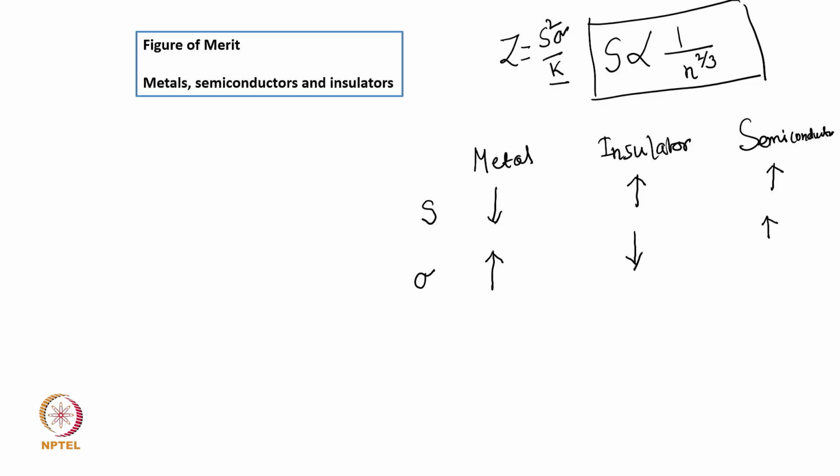Now I come to the third quantity, thermal conductivity. Thermal conductivity is high in the case of metal. In the case of insulator, thermal conductivity is low, and in the case of semiconductor it is relatively lower.